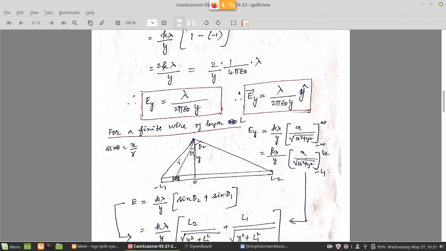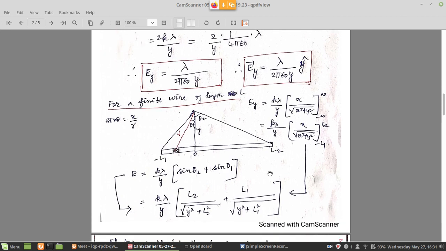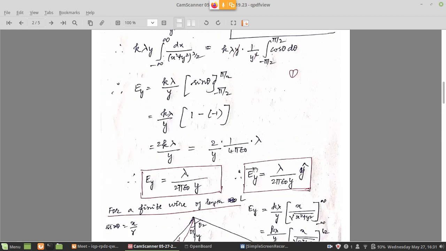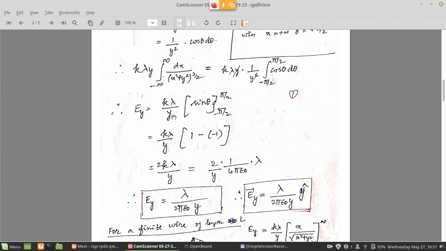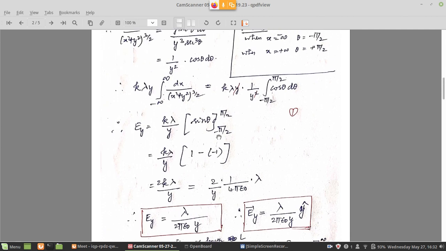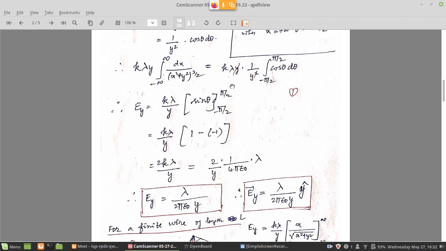How can I do it? I can do it in two ways. First, I got a result here: k lambda by y into sine theta, for the limits pi by 2 to minus pi by 2, because I converted x to theta. So if I convert theta back into x, I can change the limits to infinity and minus infinity.